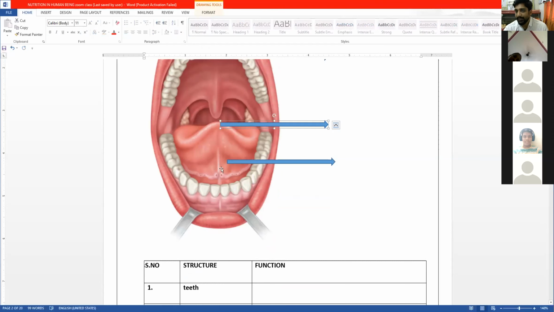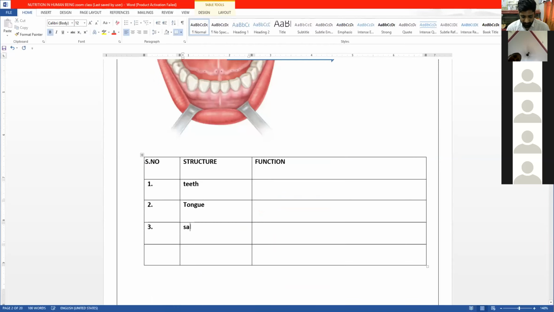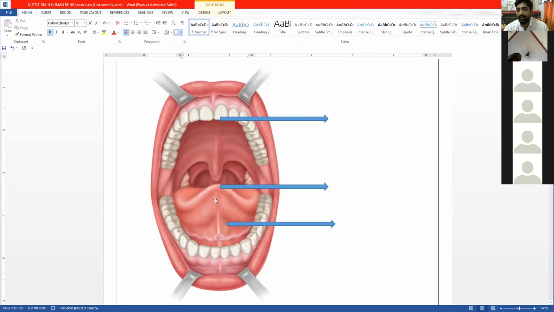The part below is the salivary gland. So as we see in the buccal cavity, that is the oral cavity, we see teeth, tongue, and then the salivary gland.